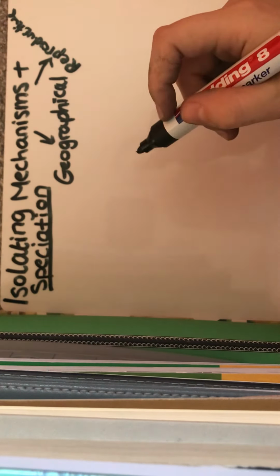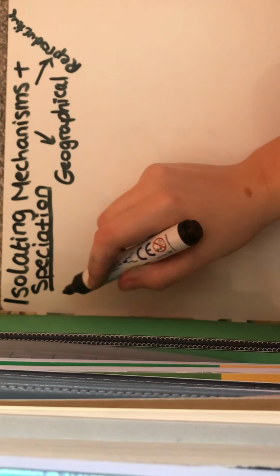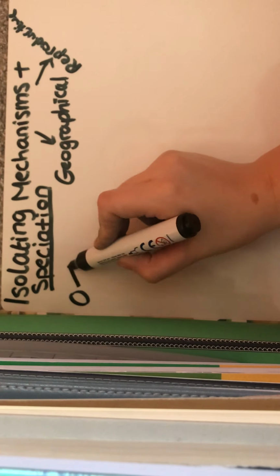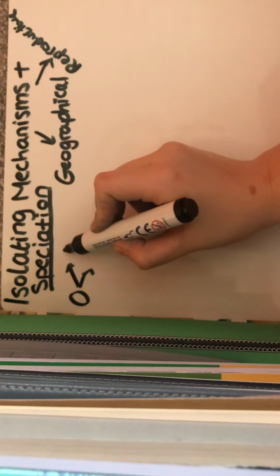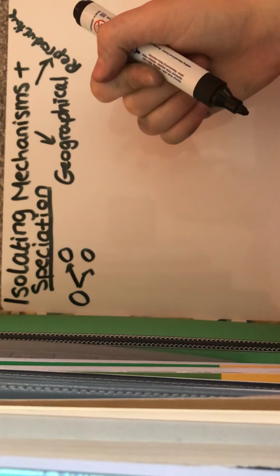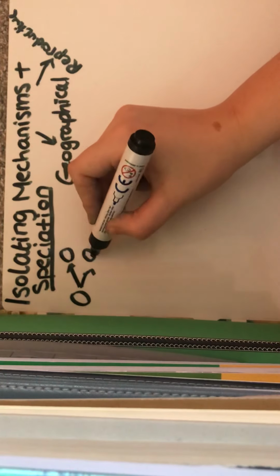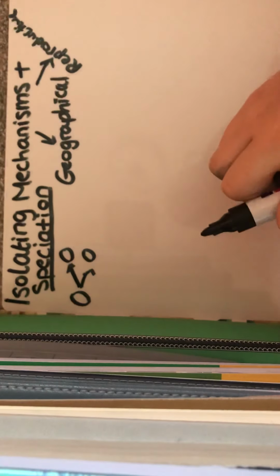So this species can be split into two, there has to be like a barrier or something. So now any mutations that occur in one population are not transmitted by interbreeding to the other population. So these two populations cannot interbreed, so any mutations remain strictly in that one population.